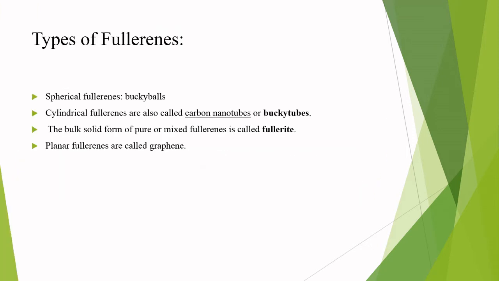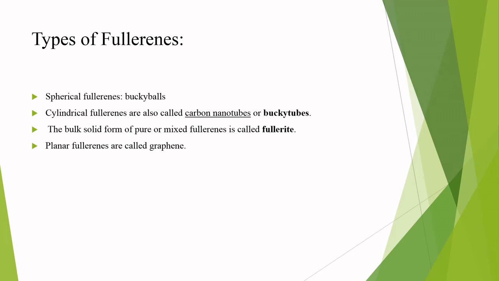There are many types of fullerenes, like spherical fullerenes, cylindrical fullerenes, and planar fullerenes. The bulk solid form of pure or mixed fullerenes is also called fullerite. The example of spherical fullerenes is buckyballs. For cylindrical fullerenes, if two-dimensional graphene is converted into three-dimensional form, that is the formation of carbon nanotubes. Planar fullerenes are called graphene.